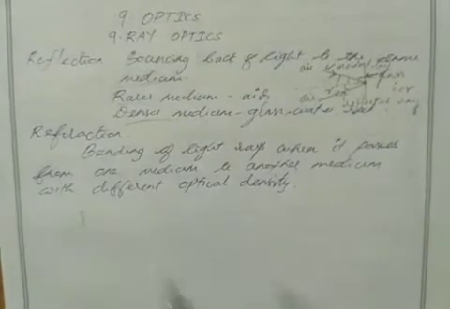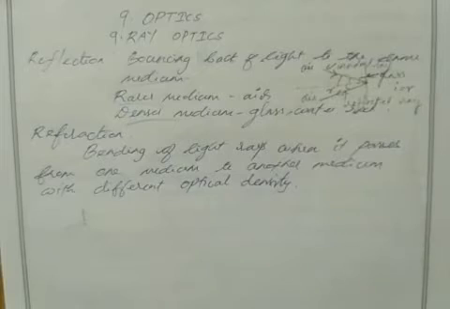Refraction means bending of light rays when it passes from one medium to another medium with different optical density. So what is meant by optical density? We know density is mass per volume. Optical density means in which medium light travels either faster or slower. It depends on the optical density. So optical density decides how fast light can pass through it.